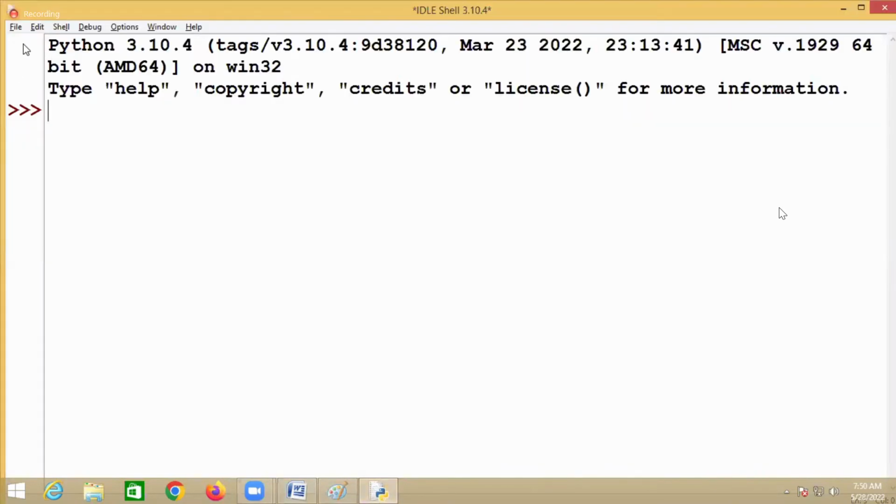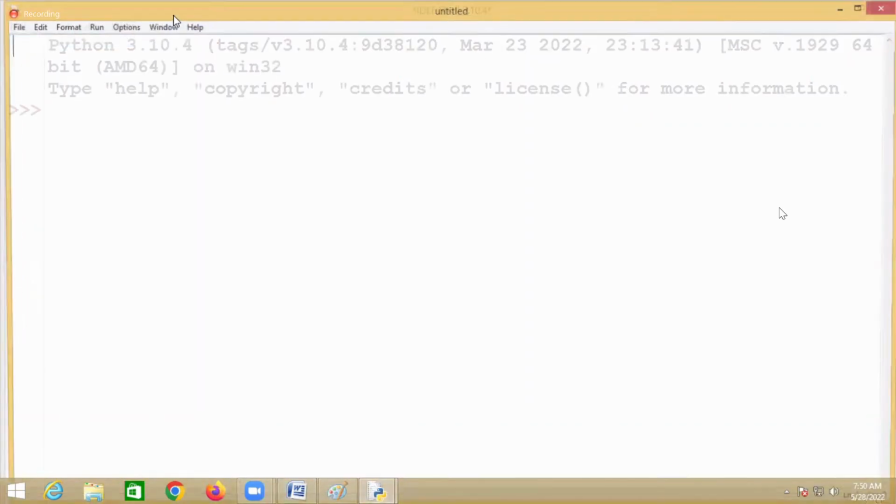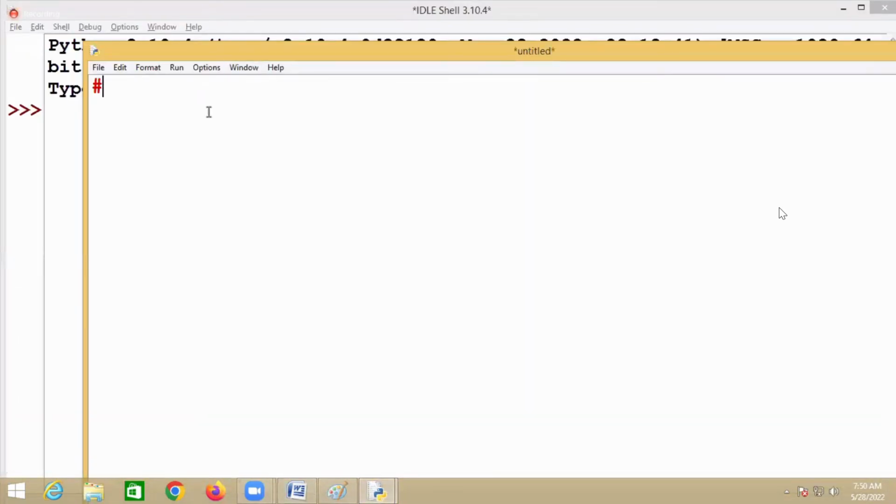For example, write a program to find whether the input number is positive, negative, or 0. Simple example.